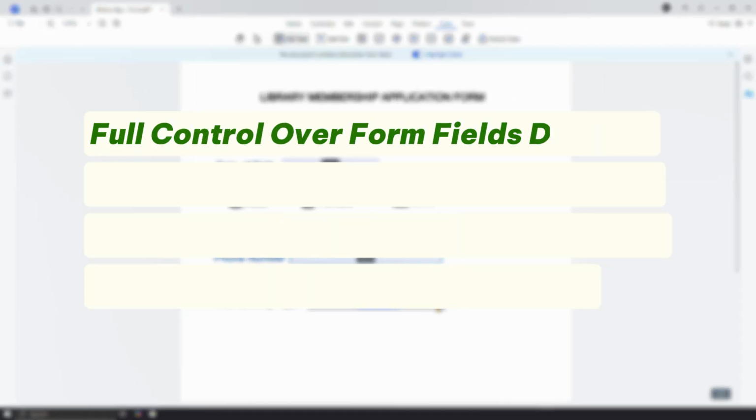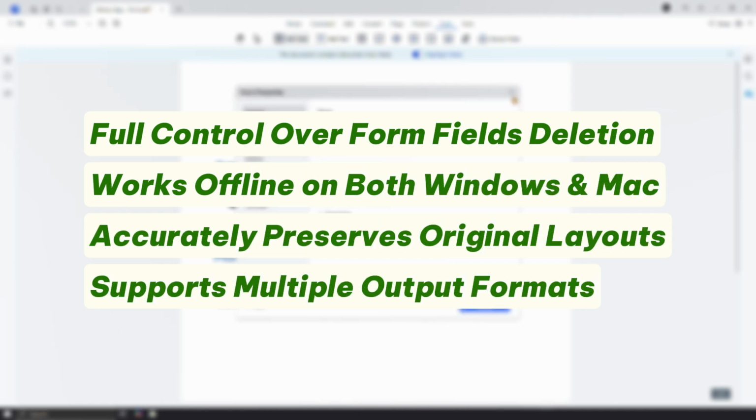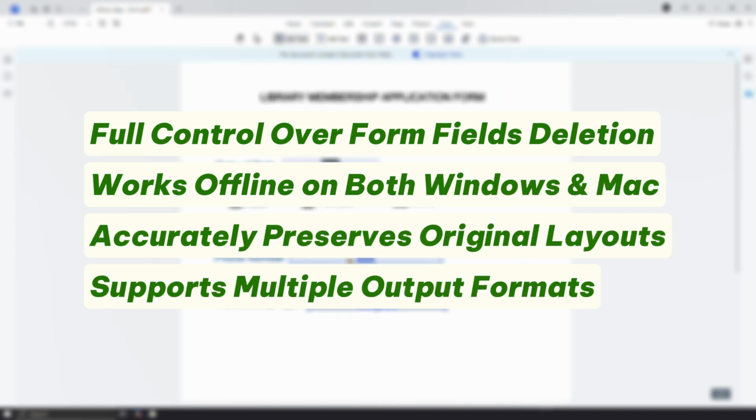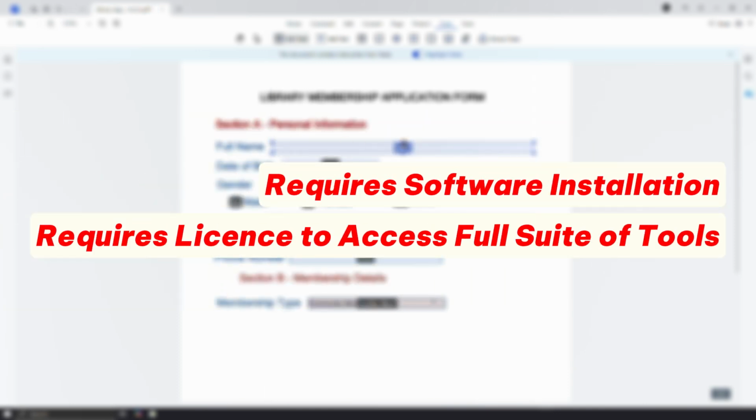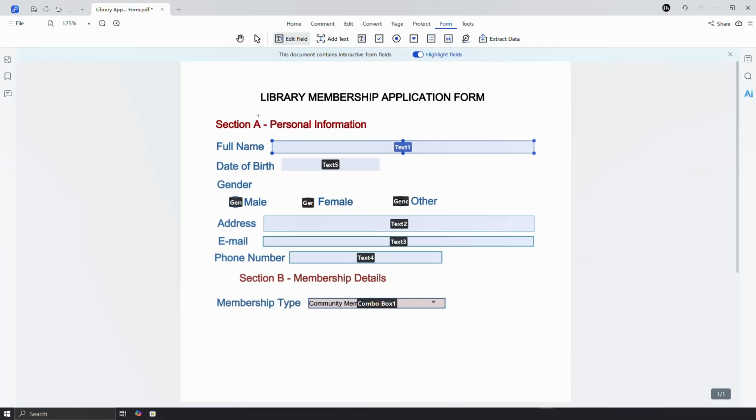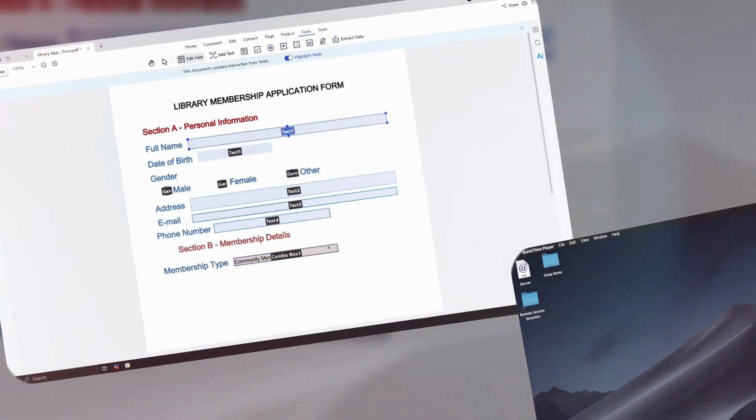The advantages are exactly what you need for important documents. It lets you delete specific form fields instead of flattening everything. It works completely offline, keeping your files private. It keeps the original layout, fonts, and images perfectly intact. It's secure and also supports other PDF tasks like editing, OCR, and converting. The disadvantage is it requires installing software, and the full feature set requires a license. But for control and accuracy, it's the best choice.